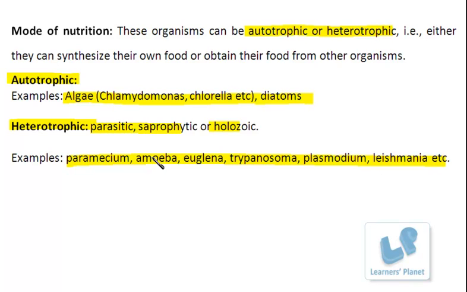Out of this, initially I said that these organisms are usually found in water. They all are aquatic. But now I have to redefine it. You know why? Because here the new type is introduced, that is parasitic.